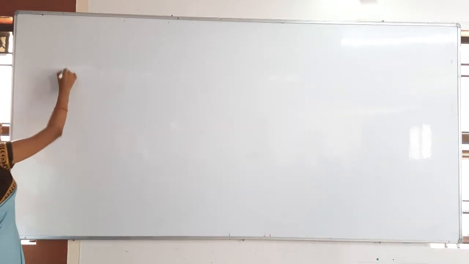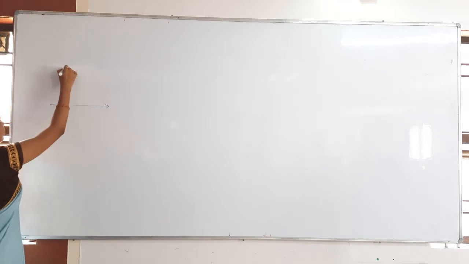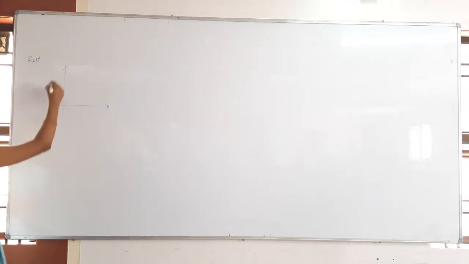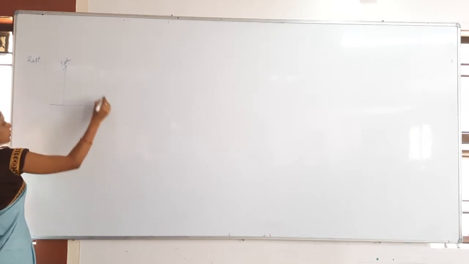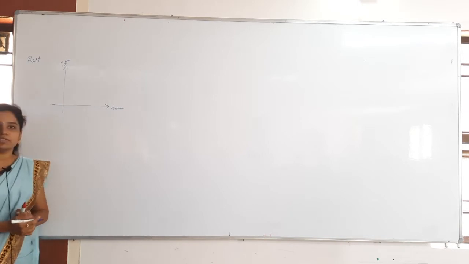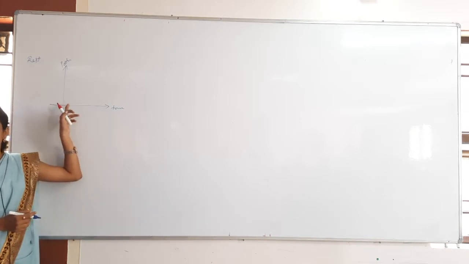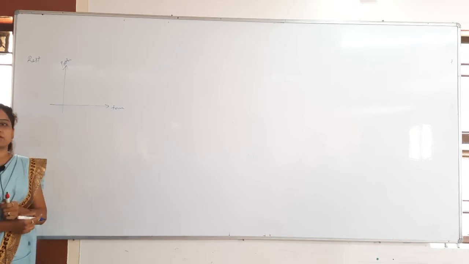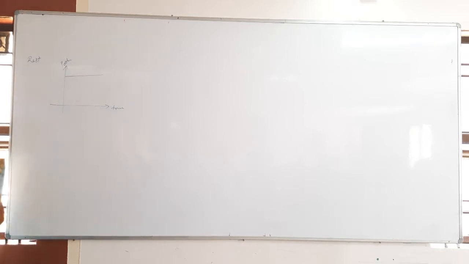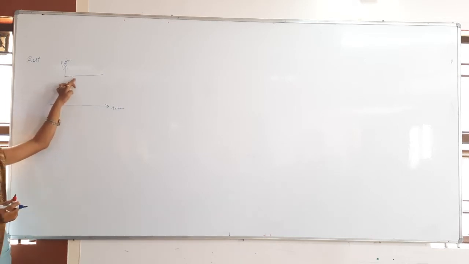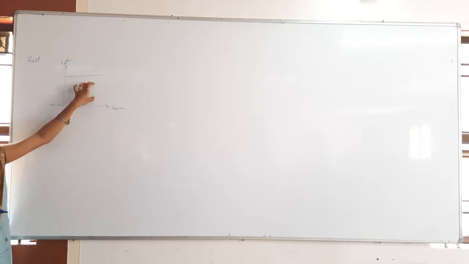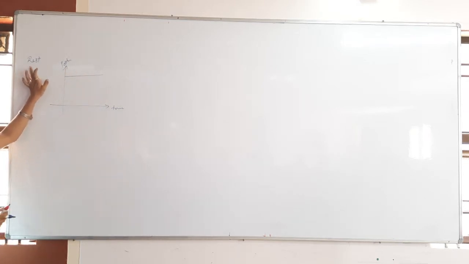So, first of all, whenever the body is at rest, you want to find out the position and time graph. Position-time graph, then what happens? How will it be? Body is at rest, nothing but the body is changing its position or not changing? Not changing, so a constant position will be there. The position is not changing. As the time increases also, position is not changing. That is the position-time graph for the body at rest.